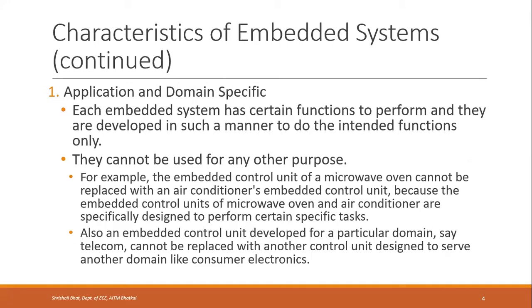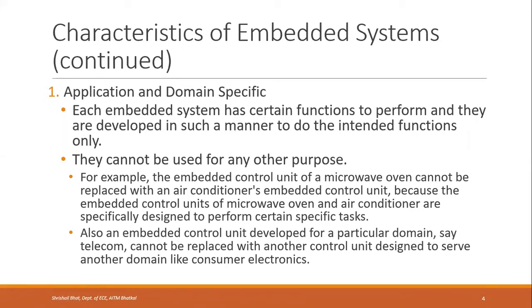For example, I have been giving this example, right? The embedded control unit of a microwave oven cannot be replaced with an air conditioner's embedded control unit, because the embedded control units of a microwave oven and an air conditioner are specifically designed to perform certain specific tasks. So you cannot change the control units of two different embedded systems just because both of them are embedded systems. You cannot replace the embedded control unit of an oven with that of an air conditioner, or a washing machine, or a television. They are all different applications. The control unit of each embedded system is designed specifically for that particular application only.